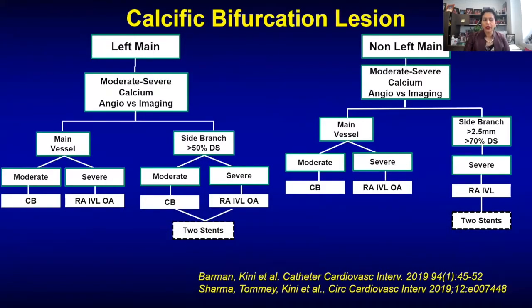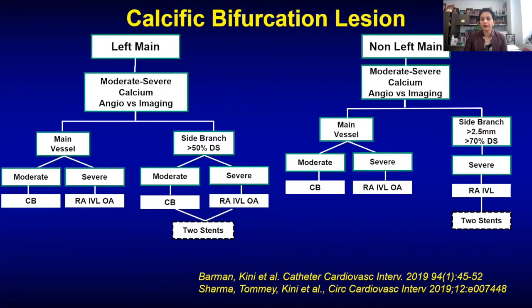So just to see how we can take care of this calcific bifurcation lesion, we always decide whether it is left main or non-left main, and the decision about calcium can be made based on angiography or imaging. So if in the main vessel of the left main you have moderate calcium, consider just a cutting balloon; with severe calcium, you can decide on any kind of atherectomy that you want to do. If the side branch, which is usually the large vessel circumflex or LAD, has moderate calcium, you can do a cutting balloon, and if it has a significant lesion, do a 2-stent technique. But if the side branch has severe calcium, you may have to do atherectomy of the side branch also, and then do a 2-stent technique.